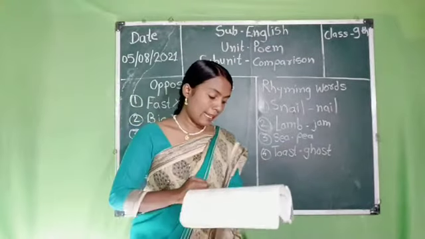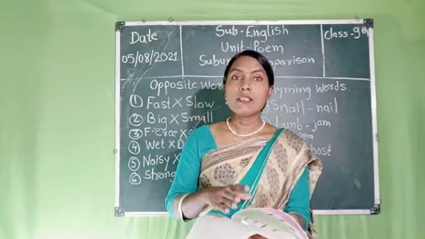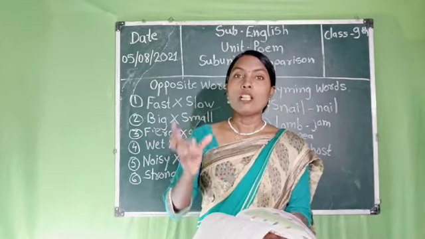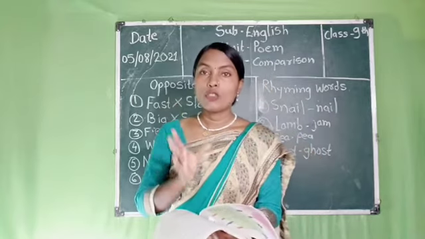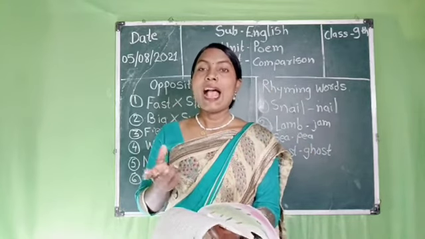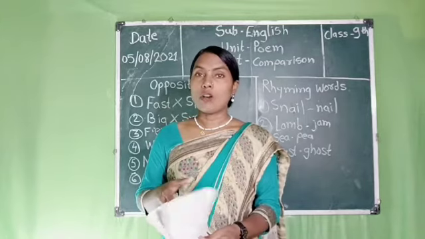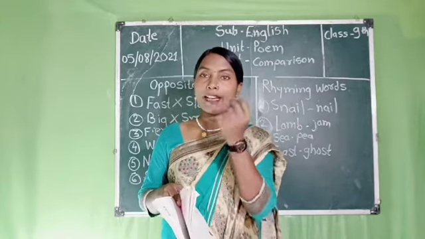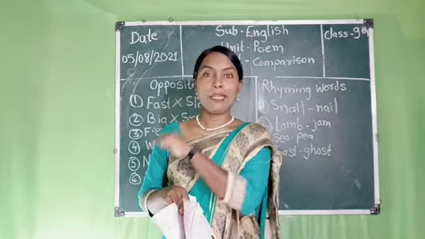Second one, students, is "hard as a rock." Rock means the stone. The rocks are very, very strong. So it is hard as a rock and soft as a mitten. Mittens means the hand gloves that we wear on our hands. It is called a mitten. So it is kitten, mitten.